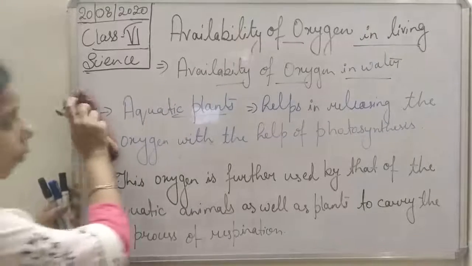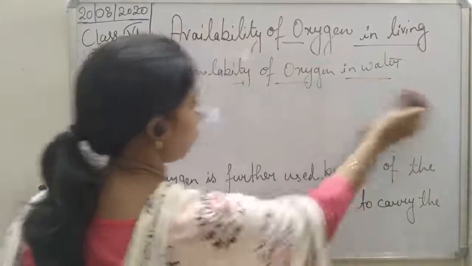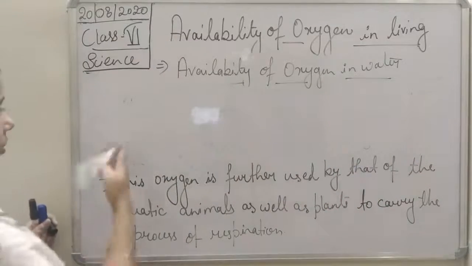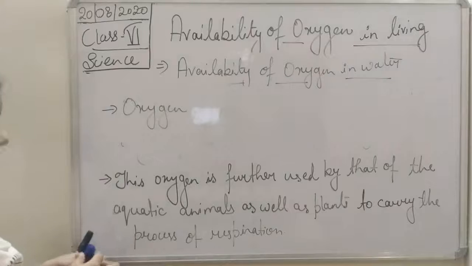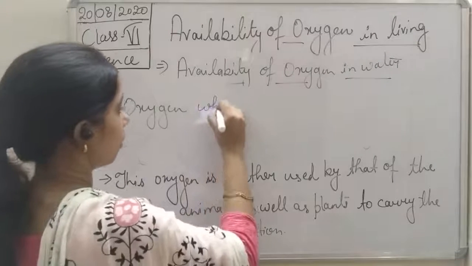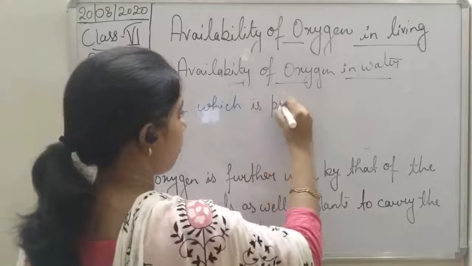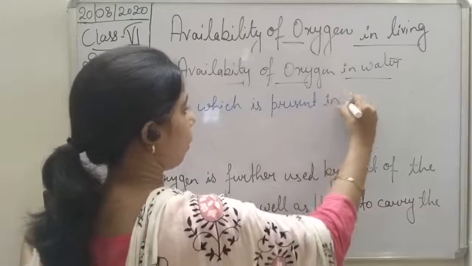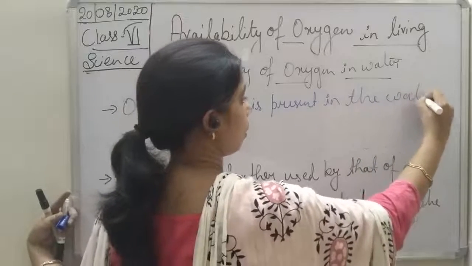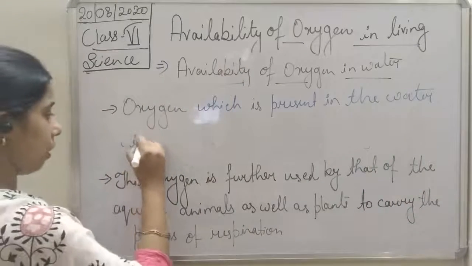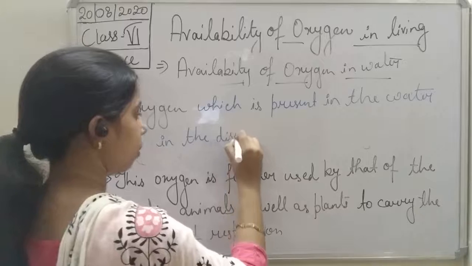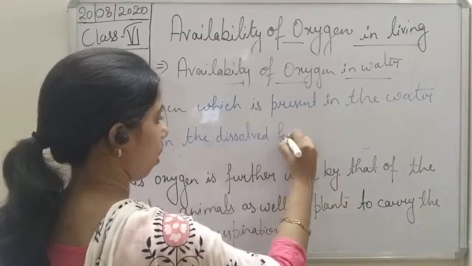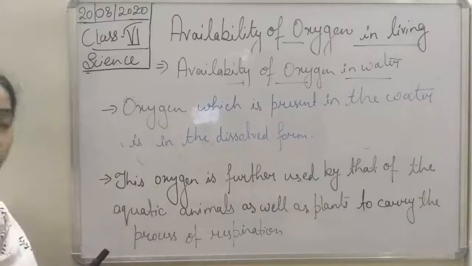So we will write one more point here: oxygen which is present in the water is in the dissolved form, students, from which they extract oxygen.